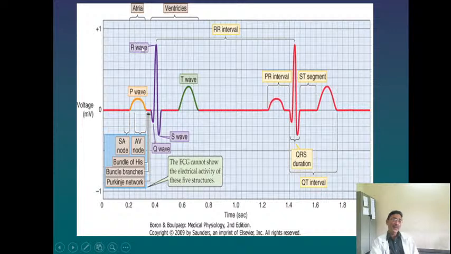Otherwise, count the number of small squares between the two RR waves, and 1500 divided by that will give you the heart rate in the same particular record. So you can calculate the heart rate between the two RR waves. Now, some significance of the R wave.